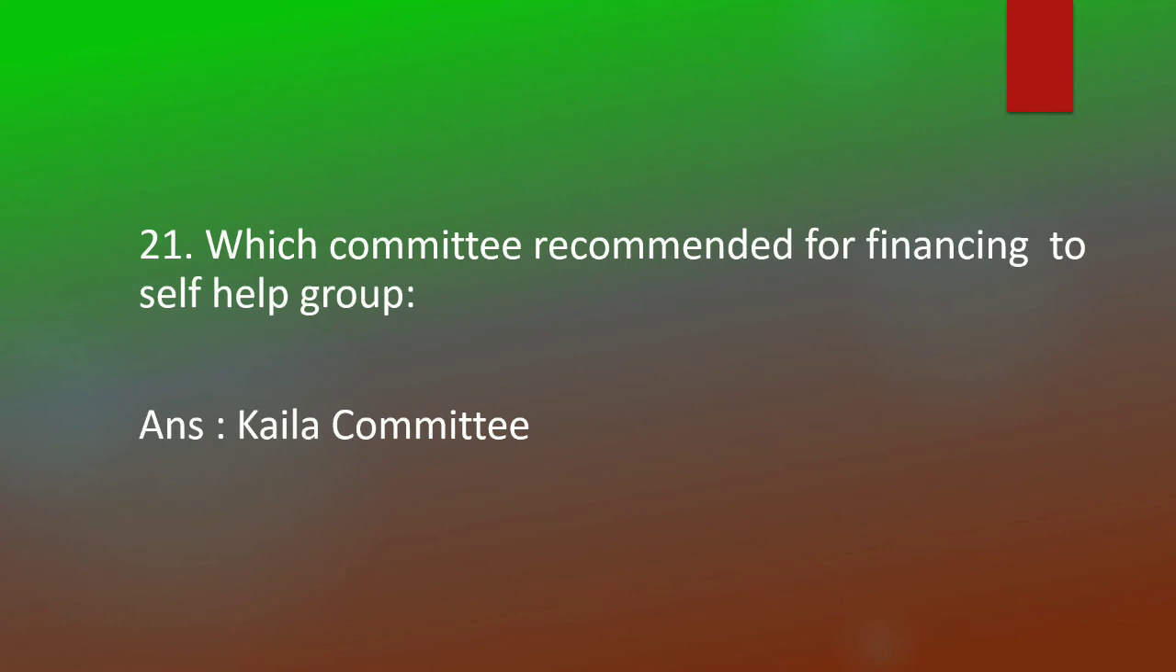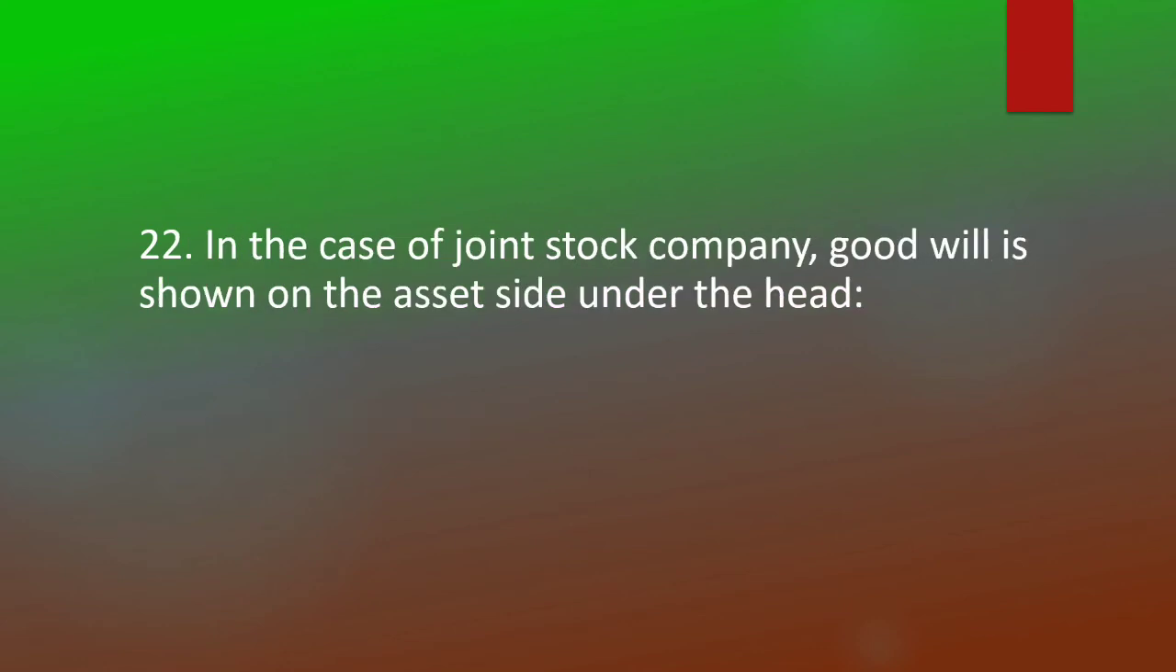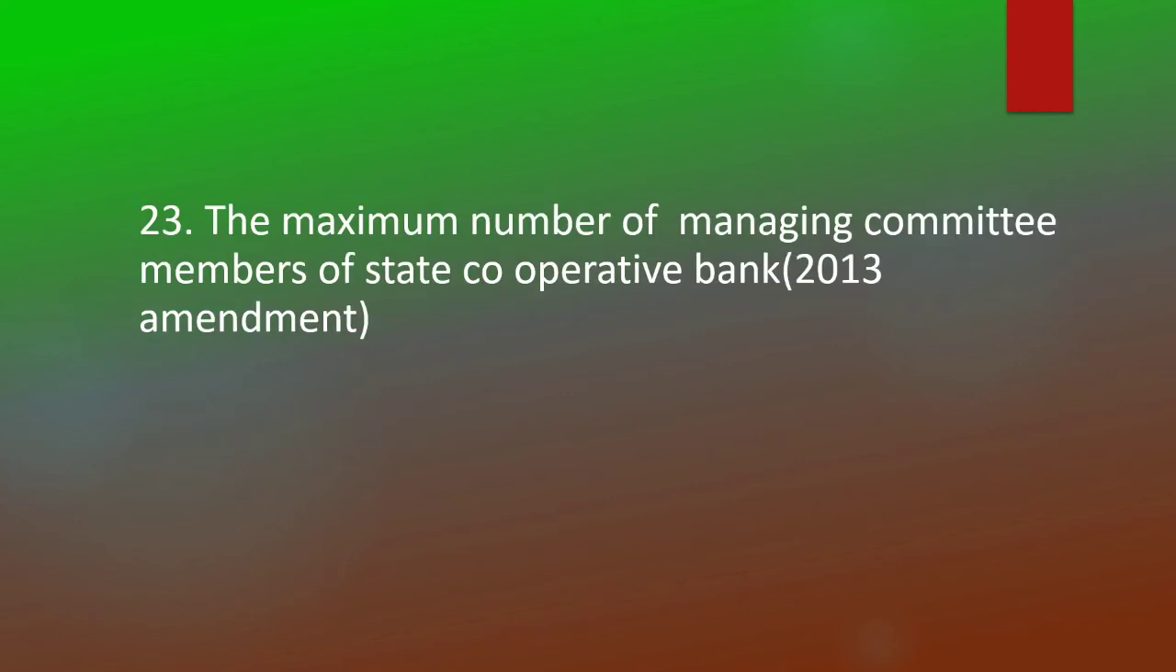In the case of joint stock company, goodwill is shown on the asset side under the head fixed asset. The maximum number of managing committee members of State Cooperative Bank. 21.